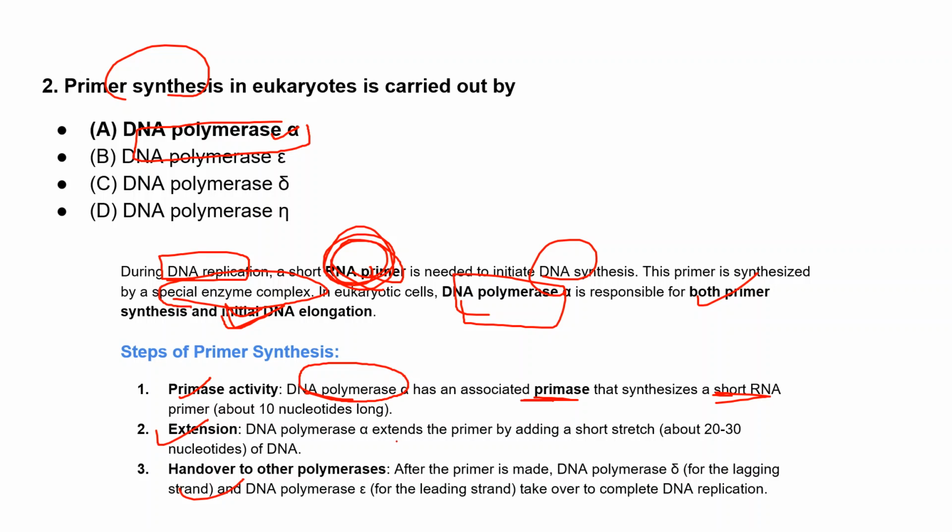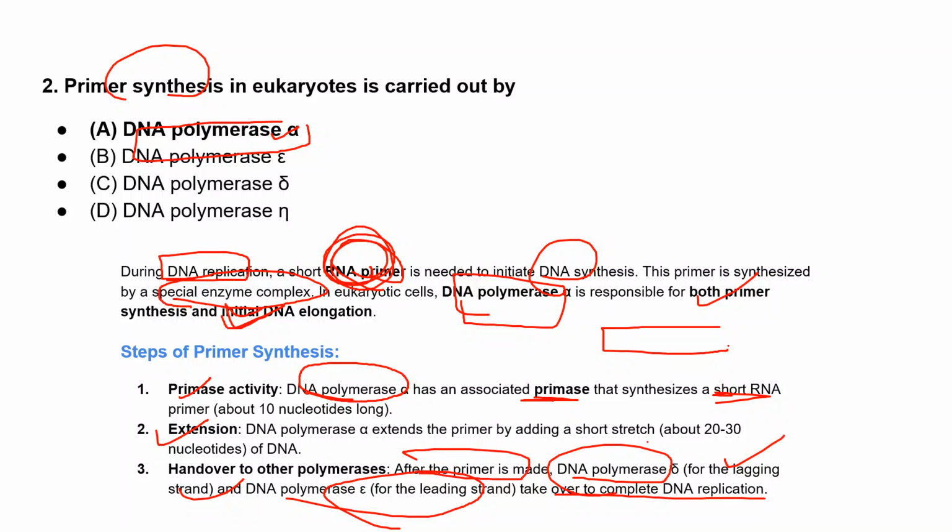Then DNA polymerase alpha extends the primer by adding a short stretch of DNA, 20 to 30 nucleotides. After that, DNA polymerase alpha goes out, and DNA polymerase delta comes in the case of the lagging strand, and epsilon in the case of the leading strand, to take over and complete the DNA replication process.